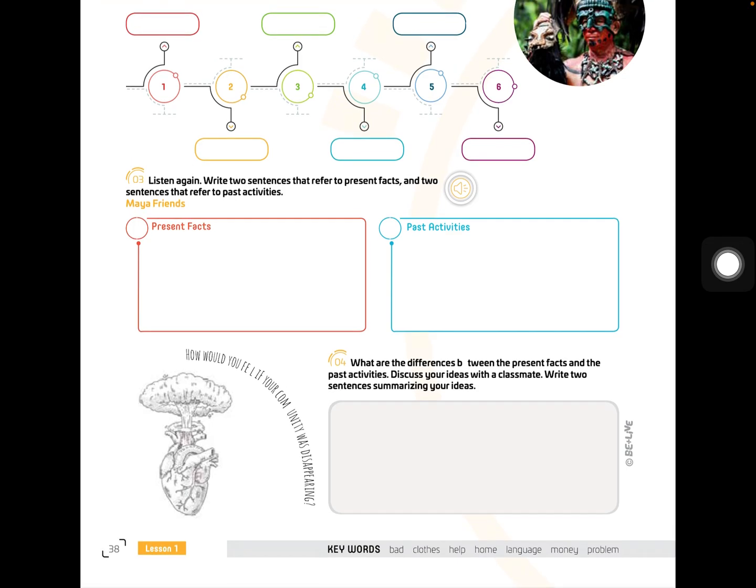Good. Then we are going to do in class the activities about point number 3 of page 38. So the idea is that we are going to write sentences that refer to present facts, and two sentences that refer to past activities. So we are going to make a contrast between present and past. And we are going to review present simple, present continuous, past simple and past continuous.